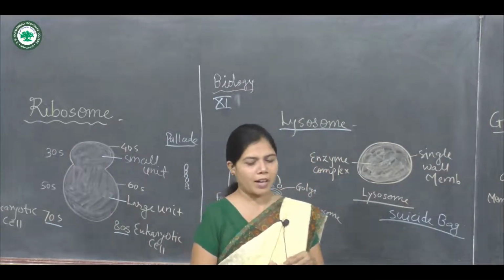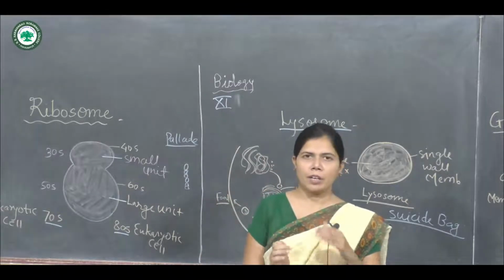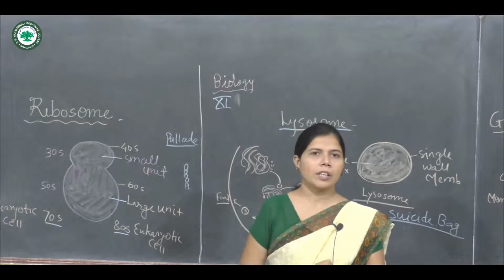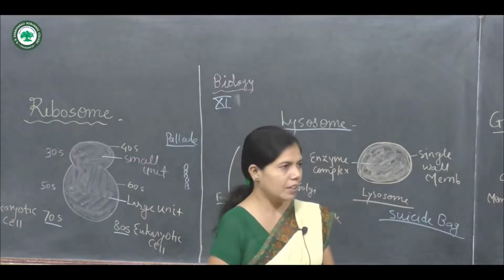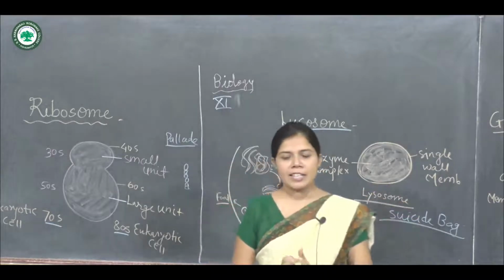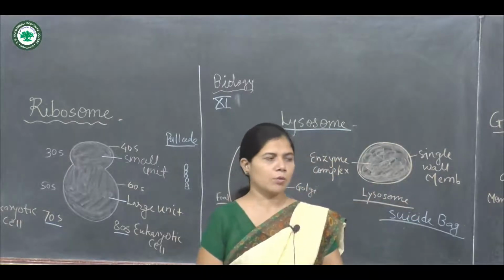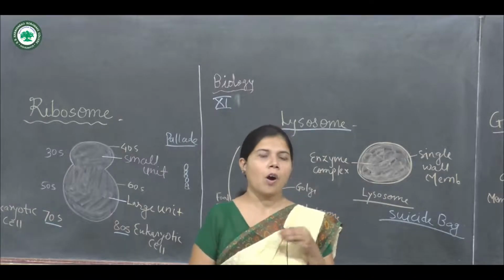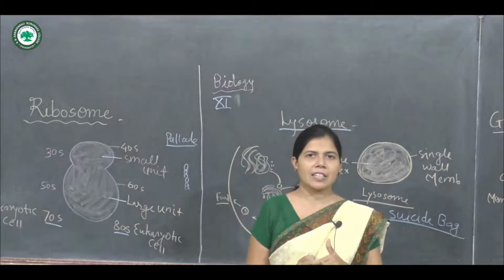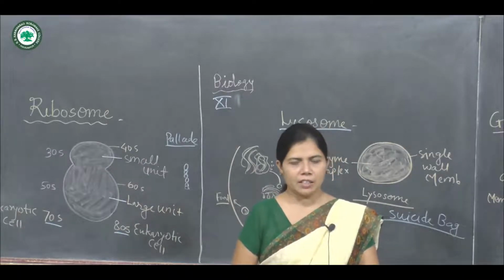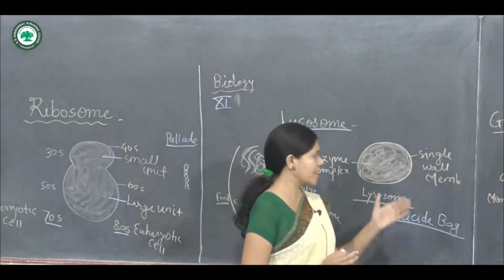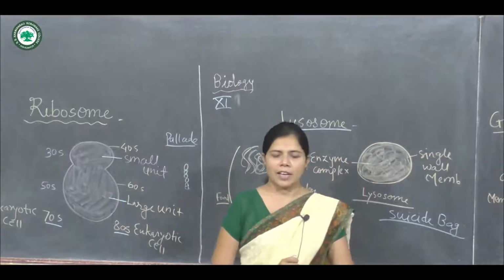Lysosomes are single membrane bounded bodies which are round, elliptical, or irregular in shape, having hydrolytic enzymes. They are used for digesting all material inside the cell and outside the cell, carried out by the enzymes present in the lysosome.